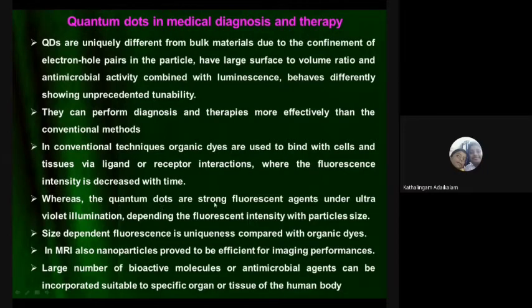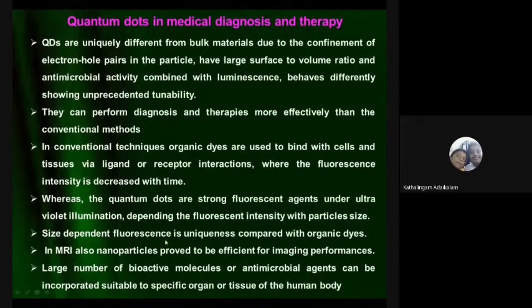The quantum dots are strong fluorescent agents under ultraviolet illumination, with fluorescent intensity depending on the particle size. Therefore, depending on the case, what material, what location we want to examine, we can decide the particles. Suppose if you want to send only a very small particle, we can design it. The same material, for example, you see here, Ag silver, in different particle sizes we can design depending upon the case. Here we have to send only this much wavelength, so this much size we can select. Like this we can decide.